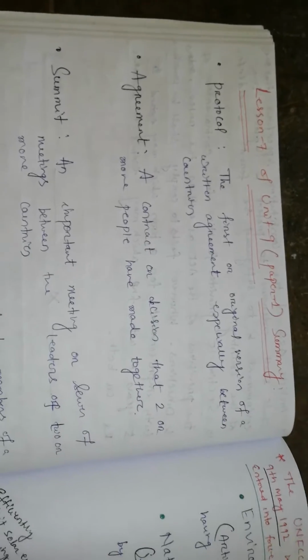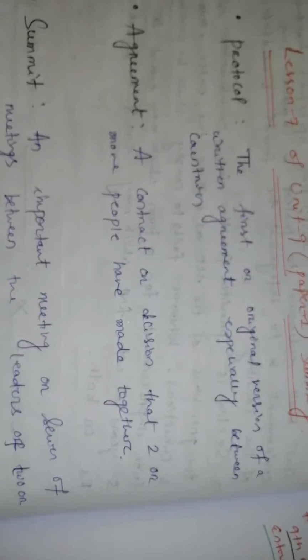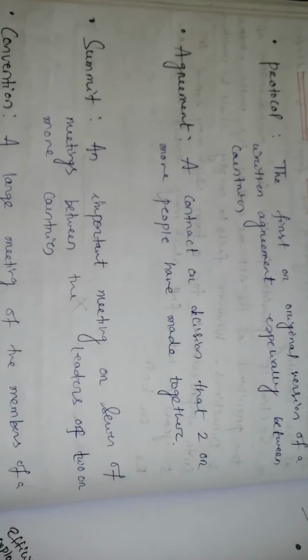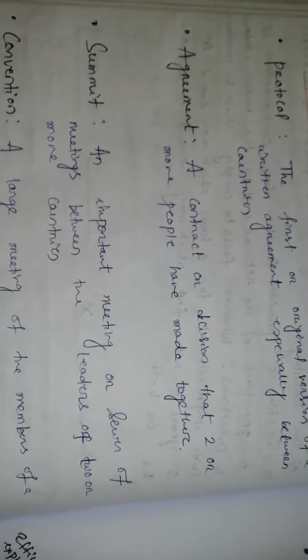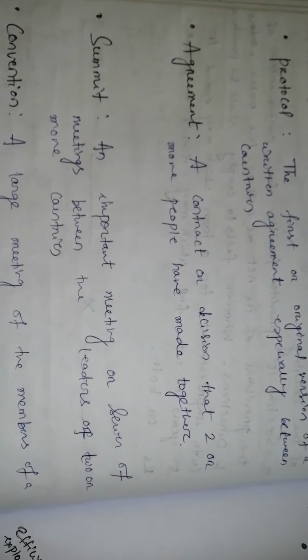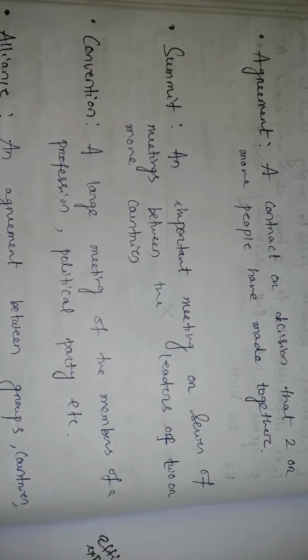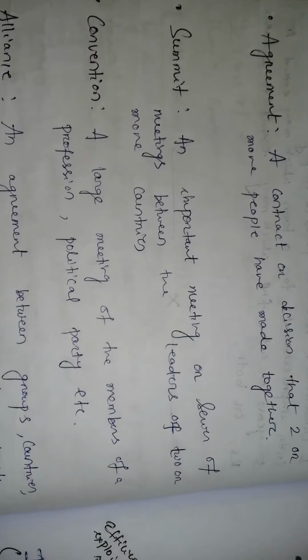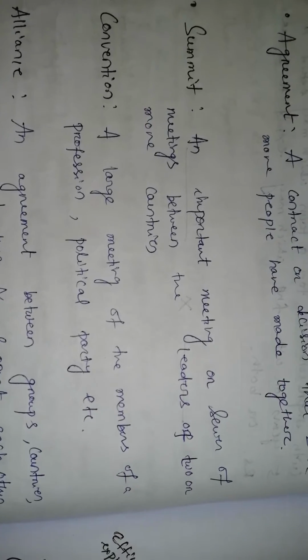Okay. So first of all, what is a protocol? Its definition is the first or original version of a written agreement, especially between countries. And what is an agreement? It is a contract or decision that two or more people have made together. It's applicable to countries as well. Then summit: an important meeting or a series of meetings between the leaders of two or more countries.